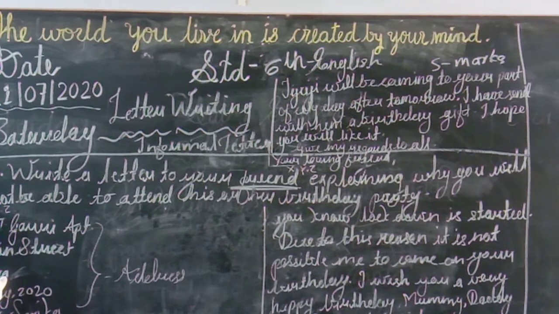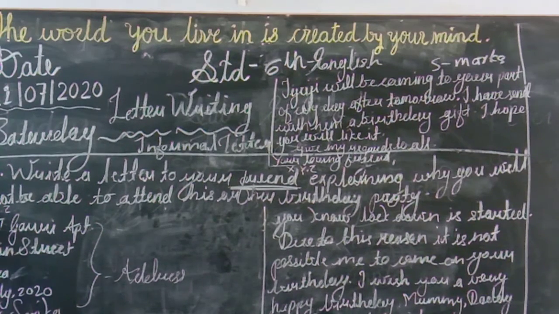Then the city where you are staying. For example, I have put here Diba. You can write Mumbai, Pune, wherever you are staying. And the date, whichever date you are writing that letter, that same date you should mention here. I have mentioned today's date, that is 11th July 2020. This is your address format.